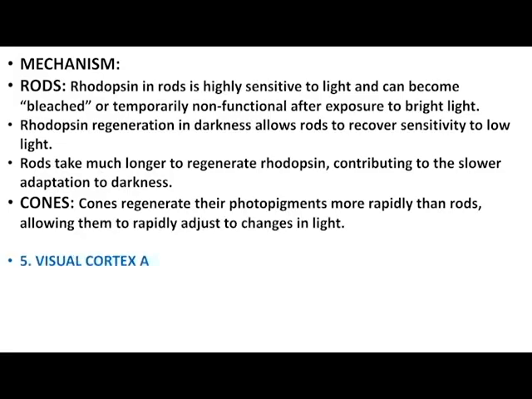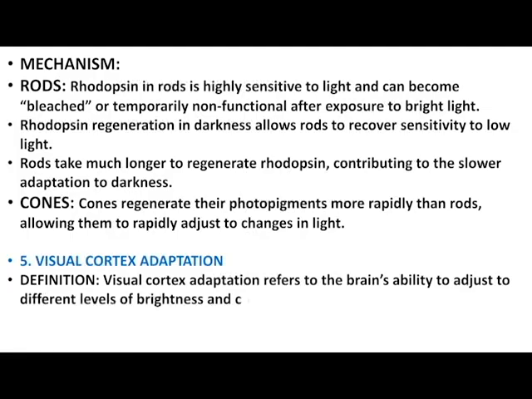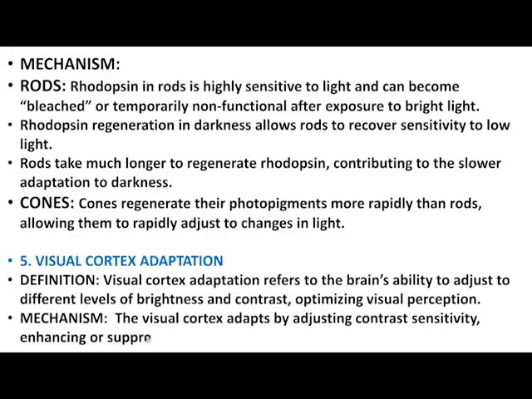5. Visual cortex adaptation. Definition: visual cortex adaptation refers to the brain's ability to adjust to different levels of brightness and contrast, optimizing visual perception. Mechanism: the visual cortex adapts by adjusting contrast sensitivity, enhancing or suppressing signals from the retina based on the light levels, and processing visual information to maintain consistent perception. This adaptation is continuous and occurs in parallel with retinal adaptations.